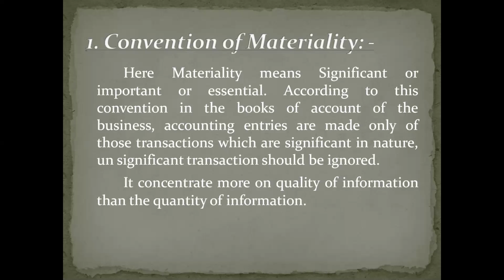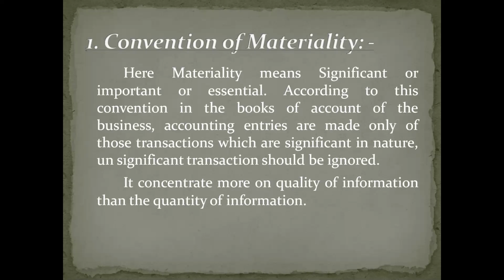In other words, this convention focuses on quality of information, not on quantity of information. It states that the accountant must concentrate on important, significant transactions at the time of preparing the financial statement.